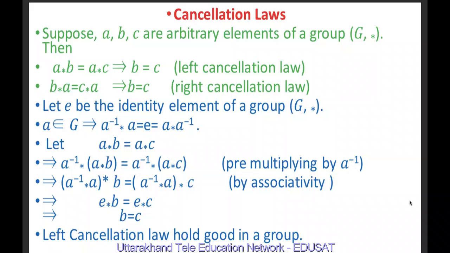But a inverse star a is e, which is the identity element. Therefore, e star b is equal to e star c. But e star b is b because e is identity, and e star c is equal to c because e is the identity element. Therefore, we are left with b equal to c, and hence the left cancellation law holds good in a group.